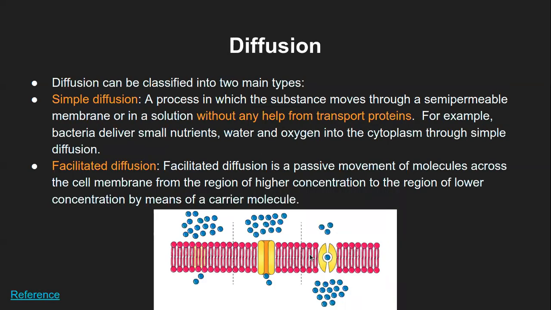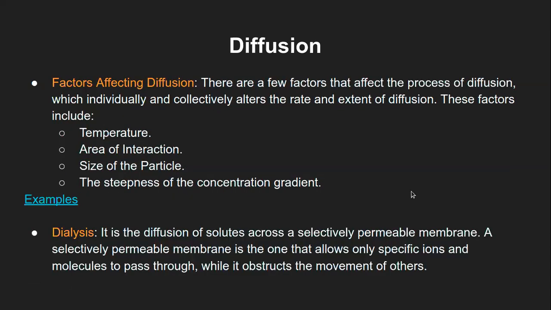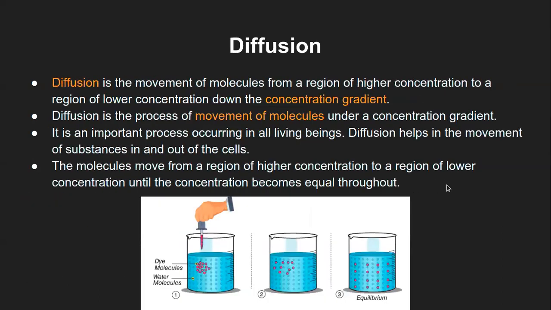Right? In case of diffusion also, we have this cell membrane or plasma membrane, or these selectively permeable membranes. Somewhere I had mentioned it. I don't see it here, but the movement happens across the membrane.